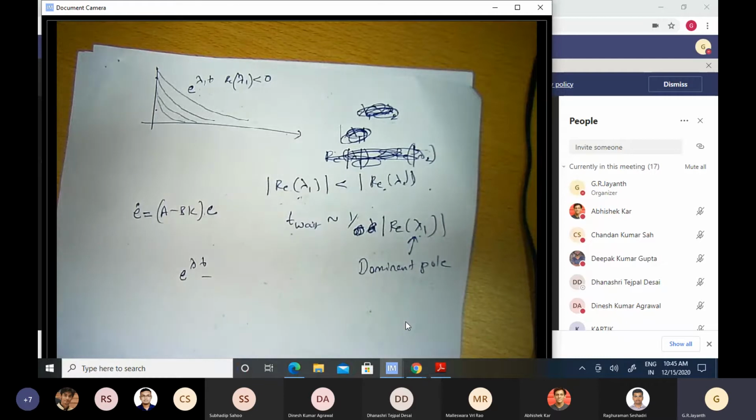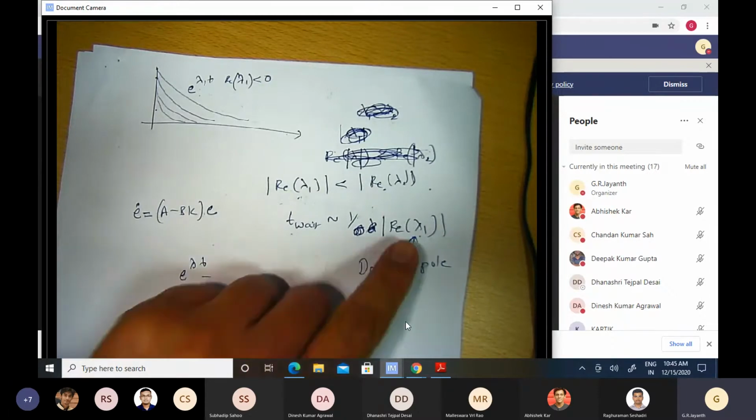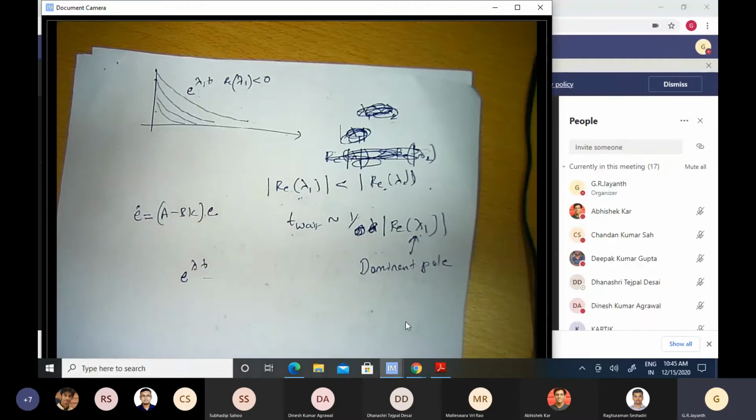If the poles all have negative real parts, then I'm guaranteed that my system will eventually obey my command. Whatever trajectory I want my robot to follow, it will follow that. But suppose it is not following as fast as I want it to. In other words, I want the robot to pick up a part and place it somewhere, and I want it to do it quite fast. But let us say lambda is very, very small. Then that error will persist over the entire duration when I'm picking up some object and placing it at some other location. So I wouldn't like that situation.